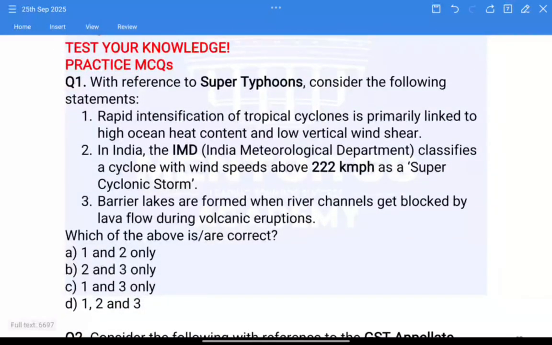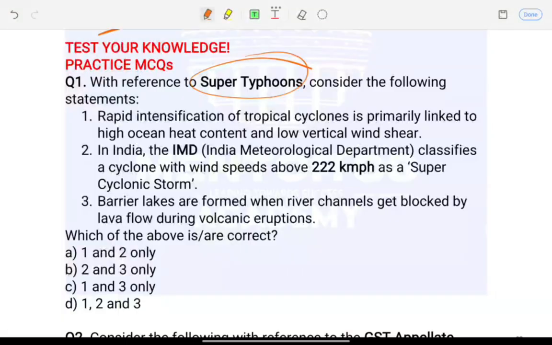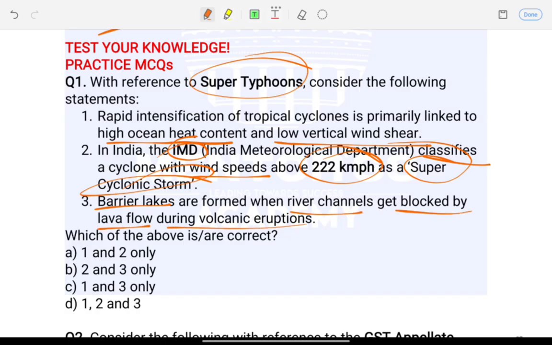Now let's test your knowledge with the two prelims model MCQs. First question: with reference to super typhoons, consider the following statements. One, rapid intensification of tropical cyclones is primarily linked to high ocean heat content and low vertical wind shear. Two, in India, the IMD, India Meteorological Department, classifies a cyclone with wind speeds above 222 kmph as a super cyclonic storm. Three, barrier lakes are formed when river channels get blocked by lava flow during volcanic eruptions. Which of the above are correct? 1 and 2 only, 2 and 3 only, 1 and 3 only, 1, 2 and 3.